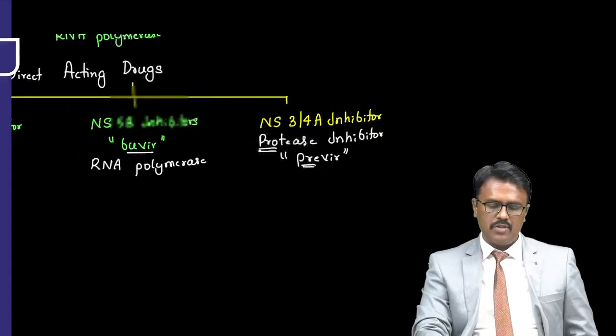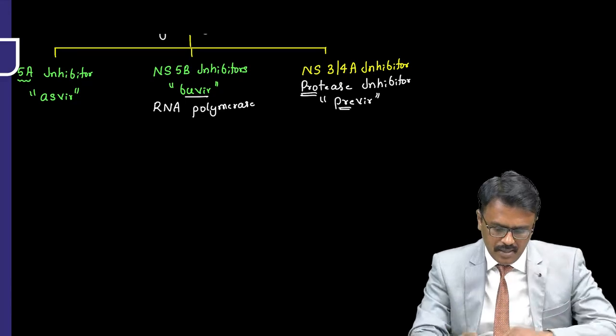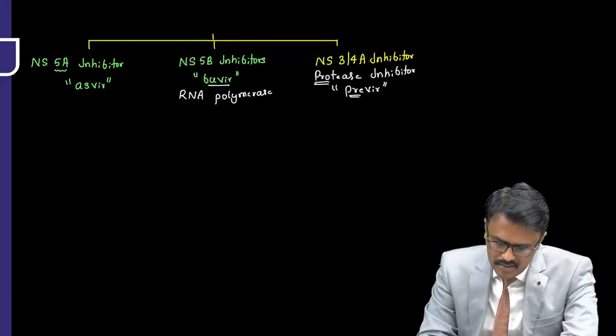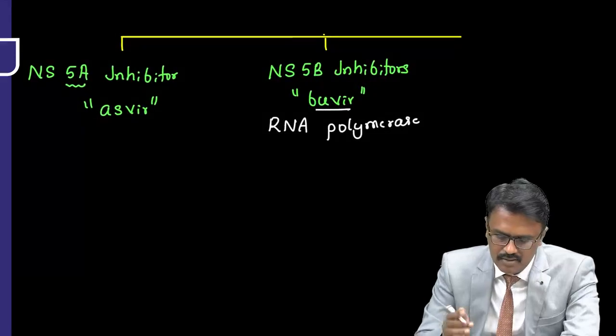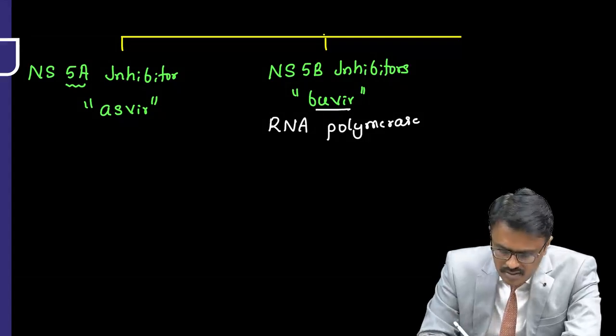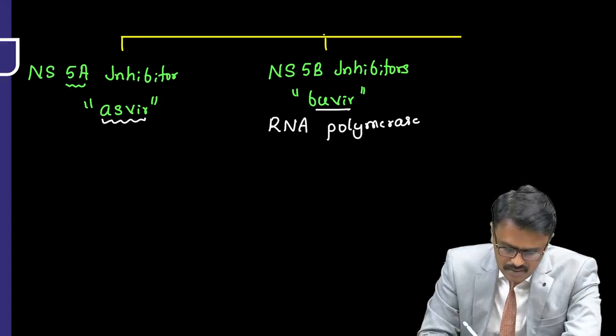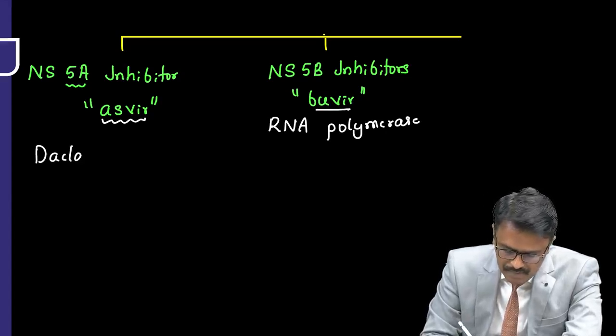Now if you have this clue, there is no need to mug up lots of drugs. Once you have the basics like this, I will be writing the Asvir drugs just for your information. Otherwise in the exam, if you see Asvir in the end, they are NS5A inhibitors. Examples are Daclatasvir, then we have Ledipasvir.